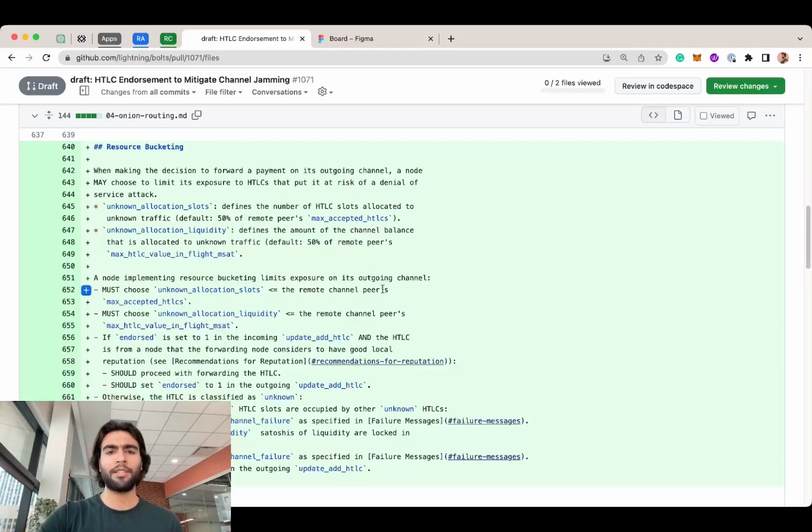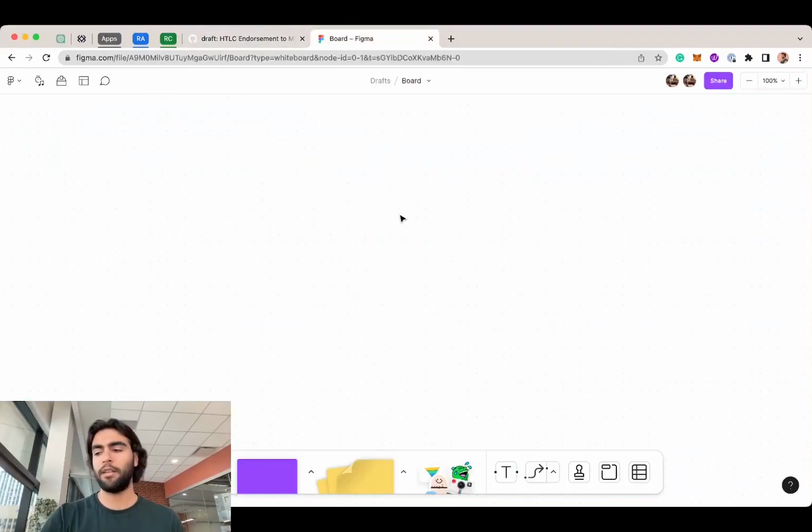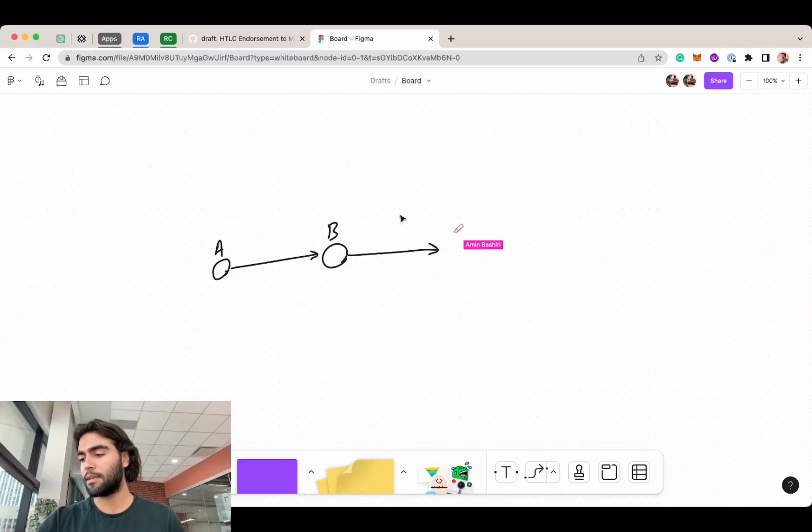Now, let me just draw what I said here in order to make the understanding easier. Imagine that there is a node A that initiates the payment, and it has a channel to node B, which has a channel to node C, and node C has a channel to node D. Node A is the source of the payment.